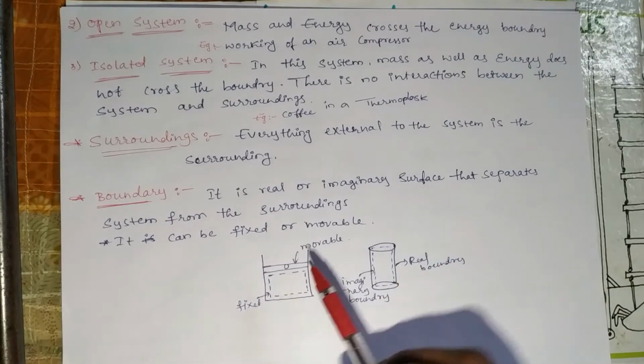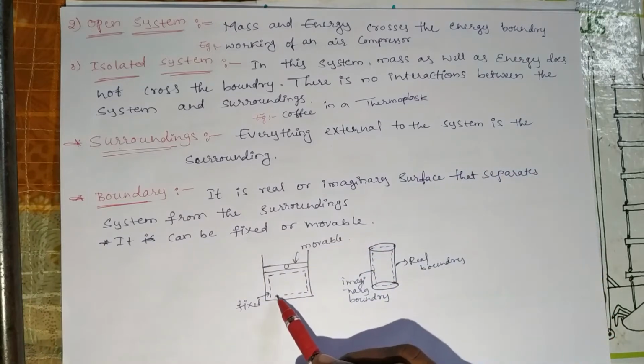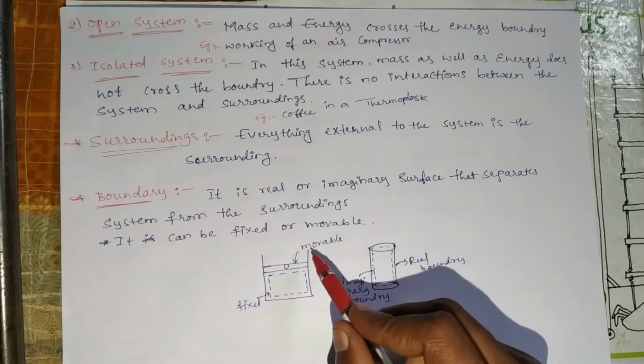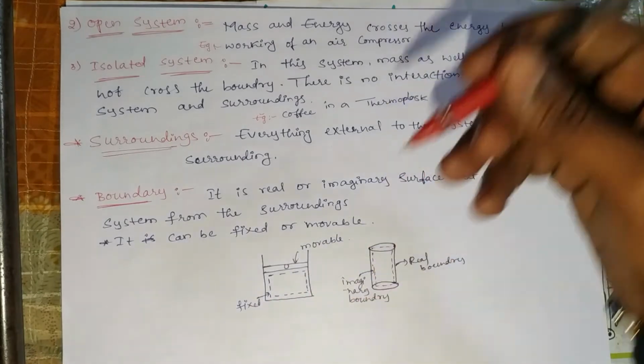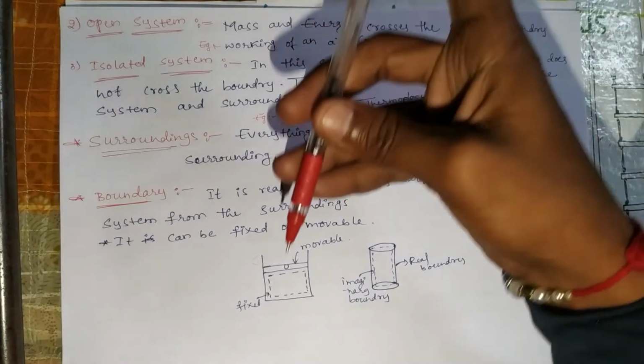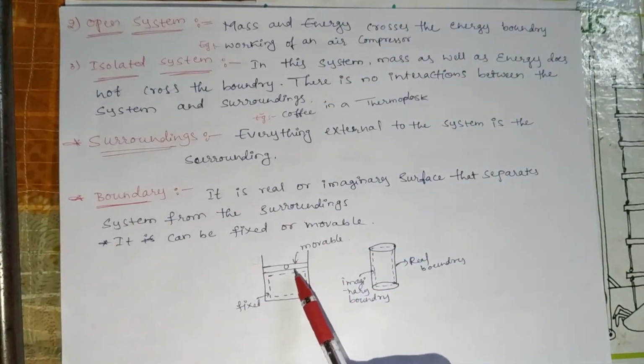Consider a system. Here there is a movable piston. Here a fixed boundary is there. Here it does not change. It is fixed, that's why we call it fixed. Here the piston is movable. It means when we apply force it comes down, and when we remove the force it goes up. That's why we call it a movable boundary.